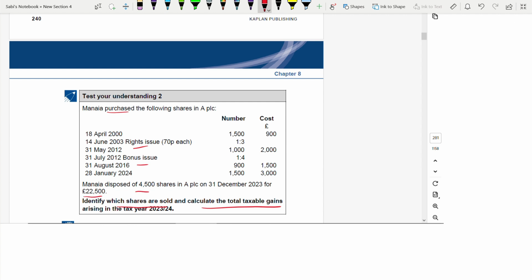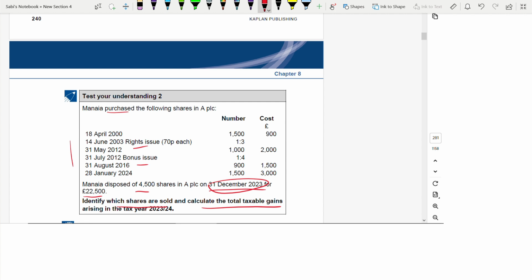Same thing. On which date? 31st December 2023. What should you do first? Always follow the order. Don't straight away jump to the share pool. First check, are there shares acquired on the same date as this date, 31st December 2023? No. Nothing from the list.